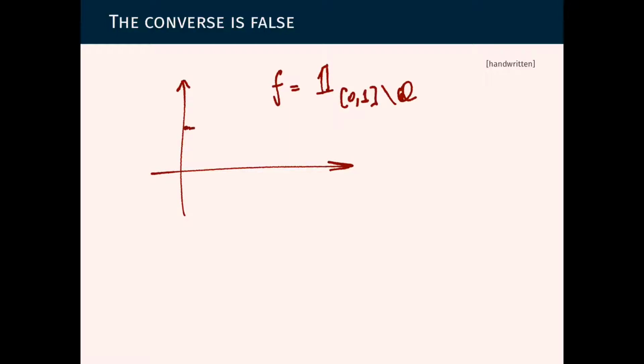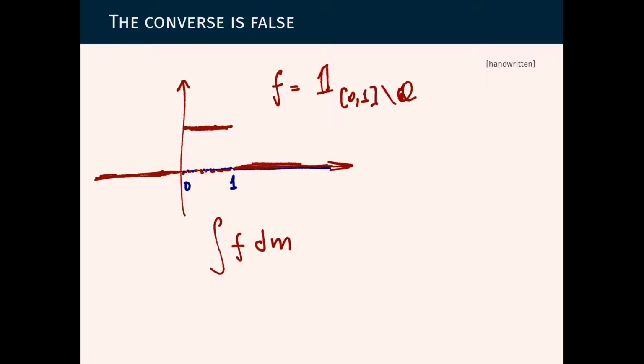So f takes value 1 almost everywhere on this interval, but there are still infinitely many points that have in total 0 measure on this interval from 0 to 1. So this is my function f. It is 0 here, then it is 1 almost everywhere here, but it is also 0 in many places downstairs.